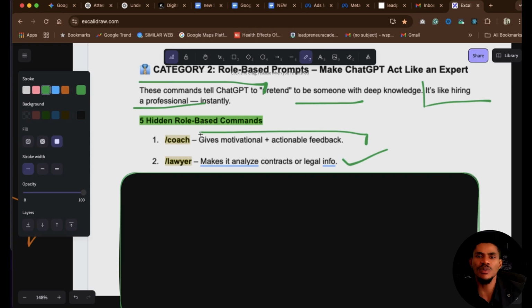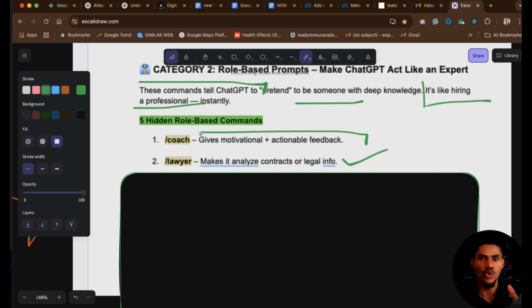Instead of just saying, ChatGPT, check this contract for me and let me know, ChatGPT has different options for analyzing this contract. ChatGPT can decide to analyze this contract as a professional, as a business owner, as a house owner. But if you say /lawyer, it knows that it needs to analyze this contract as a lawyer. So the AI is now going to wear the hat of a lawyer, understanding every rudiment that a lawyer needs to have to analyze the document.